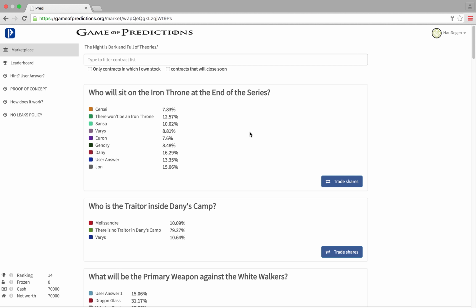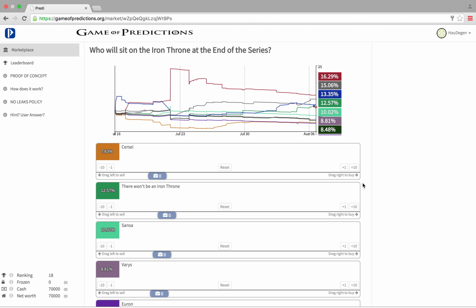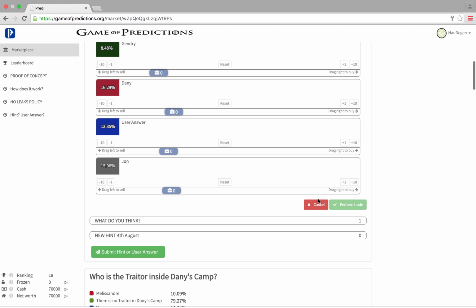After successful registration, you see the overview of the whole Game of Thrones prediction market. It is here where all the different fan theories and possible storyline outcomes, the so-called contracts, are listed. Scroll through the market or type in any keyword in the search bar to see all the contracts you can trade. The prediction game works similar to a real stock market, but instead of trading shares of companies or other securities, you can buy and sell Game of Thrones fan theories as well as possible storyline outcomes.